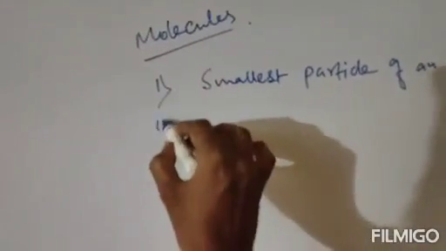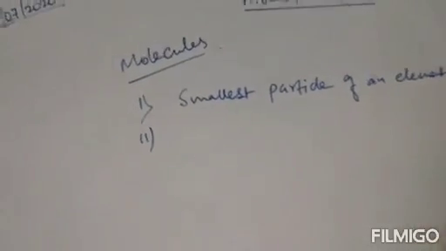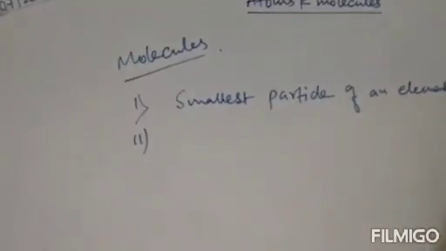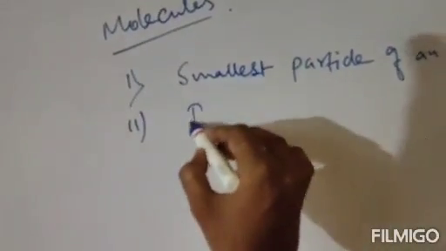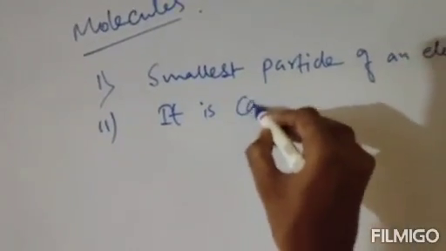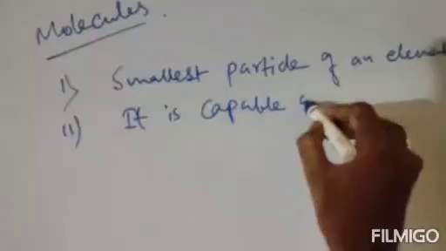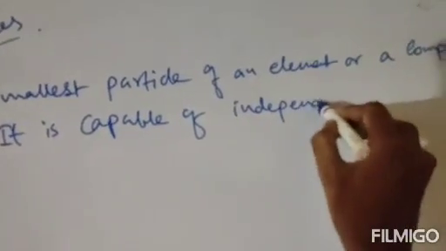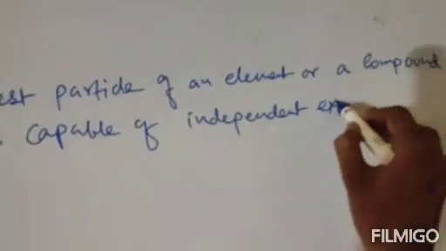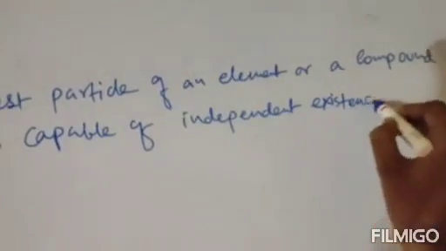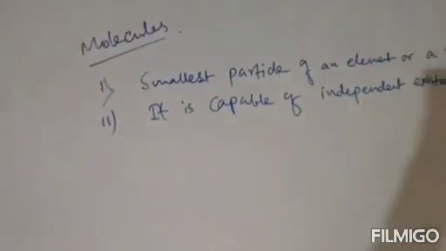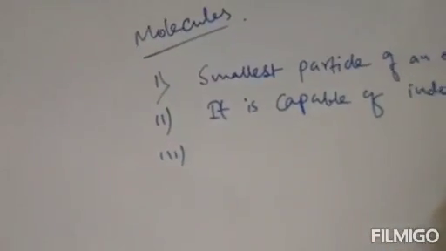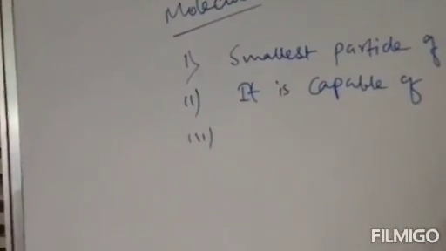Number two statement will be that it is capable of independent existence, or molecules can exist independently. So it is capable of independent existence. Clear? Number two.